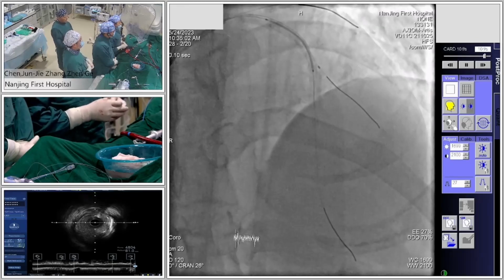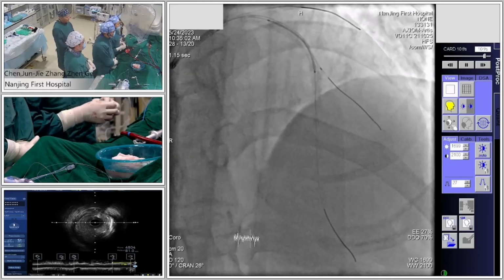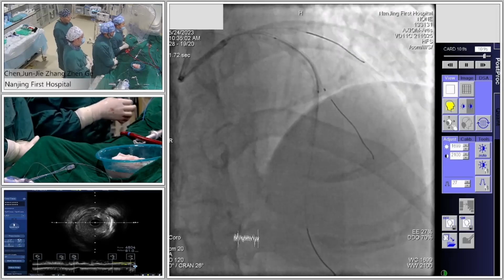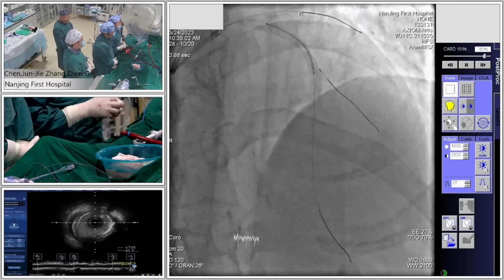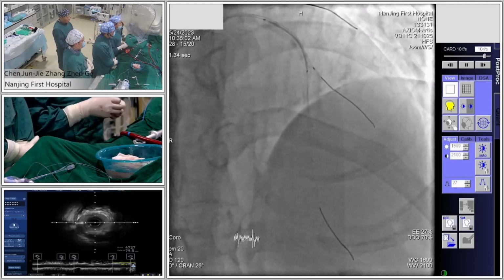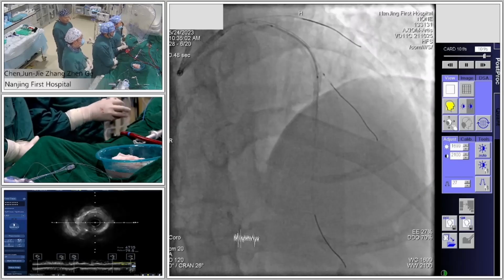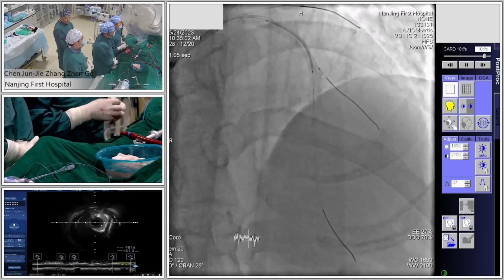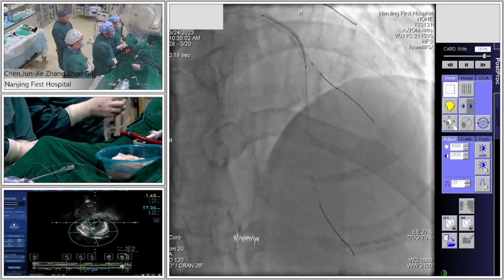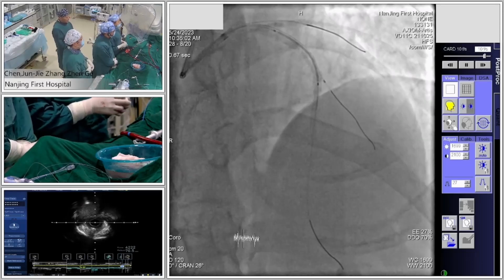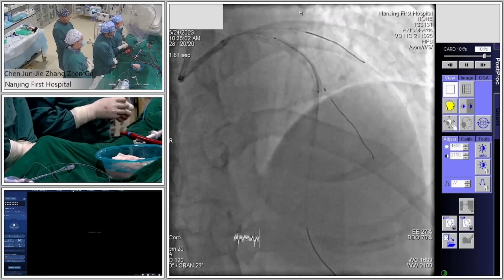So usually, how do you decide to use a jailed wire or jailed balloon? Probably we base it on the lesion of the ostium of the side branch. If the lesion is very significant, probably I will use the jailed balloon technique. Yeah, side branch protection is very critical for any challenging case like this case. Also similar to CTO lesion after successful recanalization. So the most challenging issue is the side branch protection.